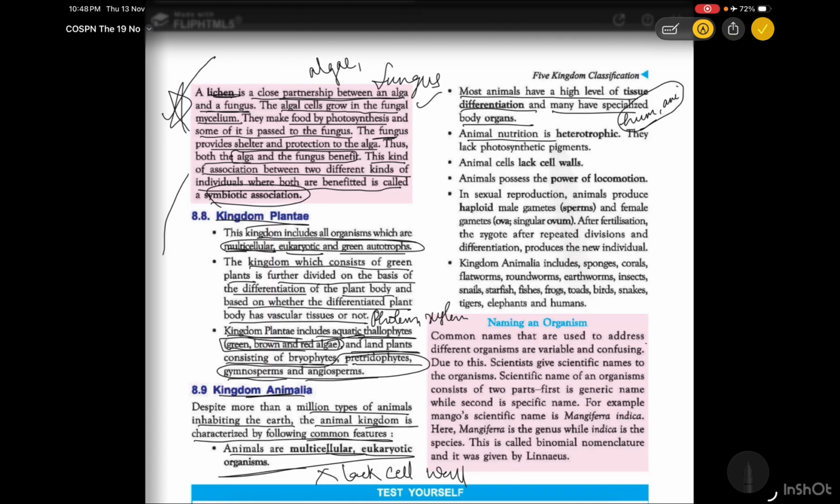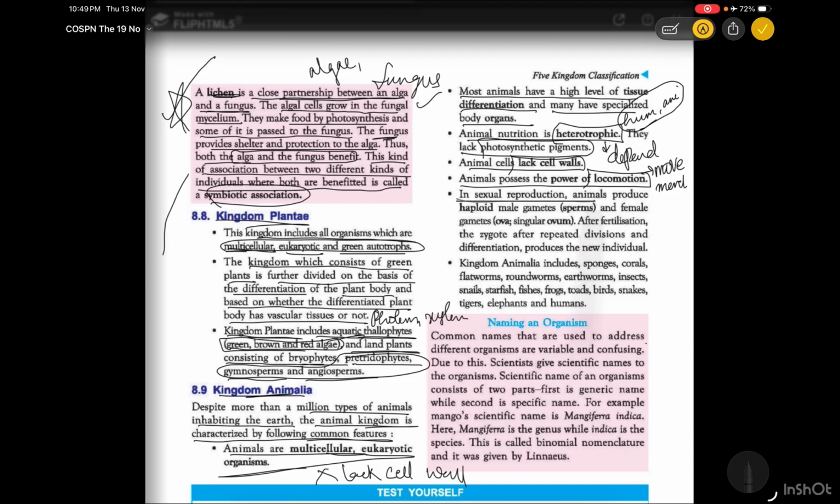Animal nutrition is heterotrophic. This means it cannot make its own food and depends on others for food. They lack the photosynthetic pigment, that is chlorophyll. Animal cells lack a cell wall. Animals possess the power of locomotion. Locomotion is nothing but movement.